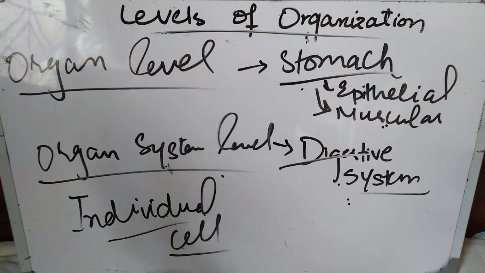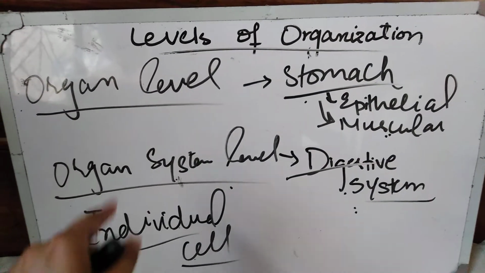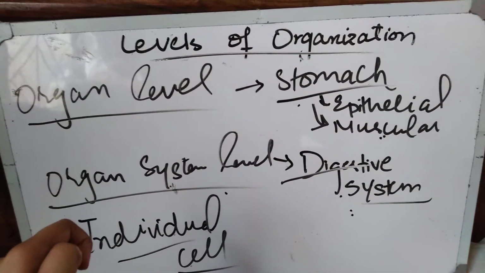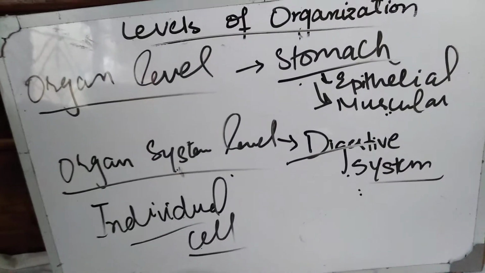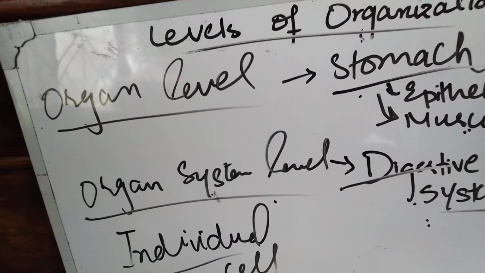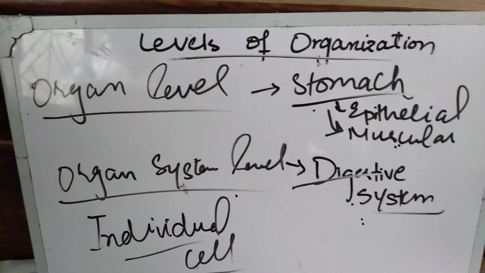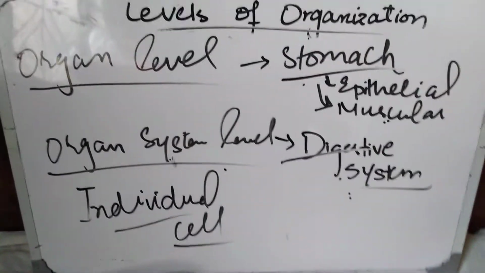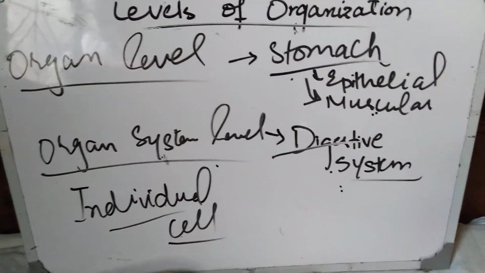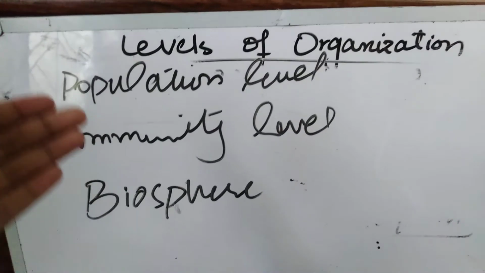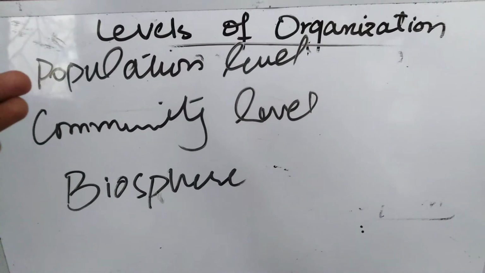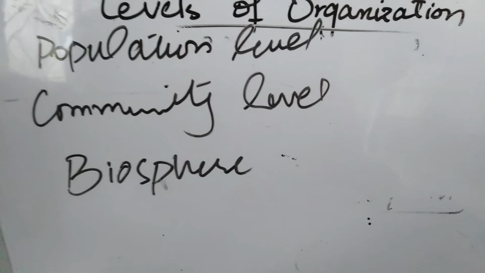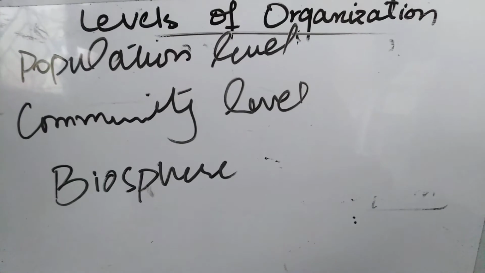In animals, regulation of activities is achieved by the nervous system and hormones. In plants, coordination is brought about by hormones. Now we are moving towards our next level, which is the population level. I think the individual level has been cleared now. Here you go with our last three levels, which are population, community, and biosphere. Besides this, the species level also exists.